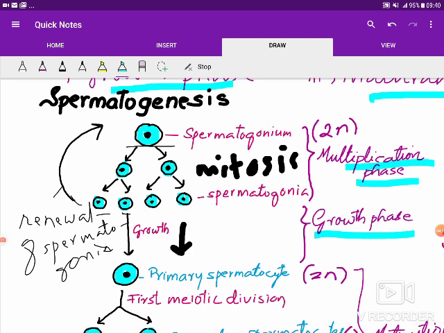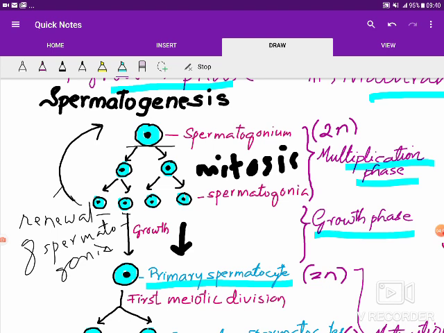The genetic material doubles and each chromosome in the nucleus becomes a double chromosome, and such a diploid cell with doubled chromosomes is the primary spermatocyte. We know that diploid cells in humans have 46 chromosomes. Spermatogonium is also a diploid cell. Primary spermatocyte is also a diploid cell, but the difference is that in the primary spermatocyte, each chromosome has undergone duplication.